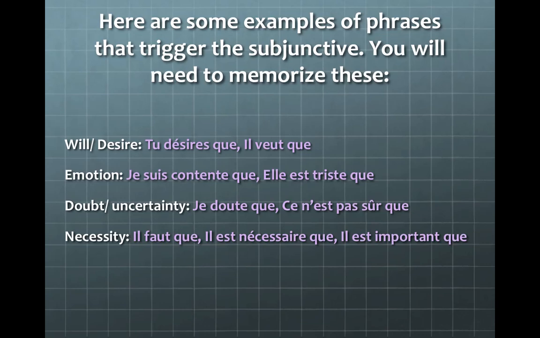Tu désires que, il veut que, je suis contente que, elle est triste que, je doute que, ce n'est pas sûr que, il faut que, il est nécessaire que, il est important que.